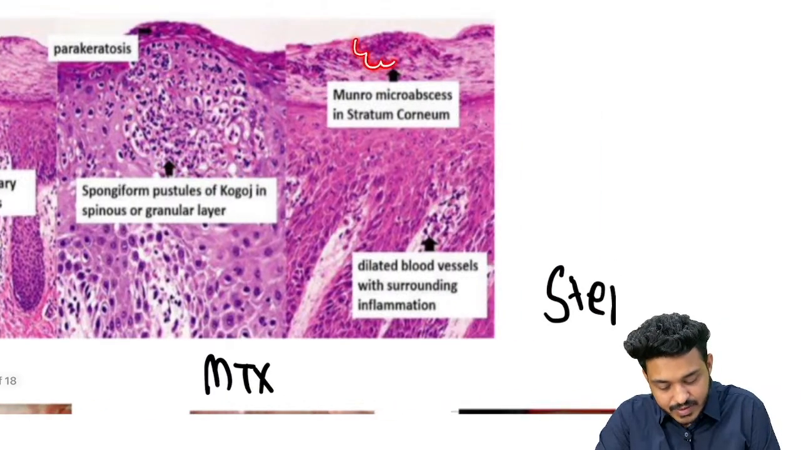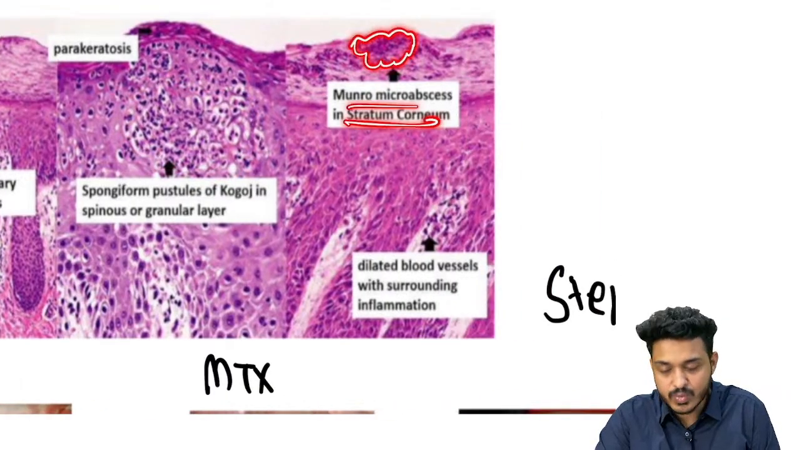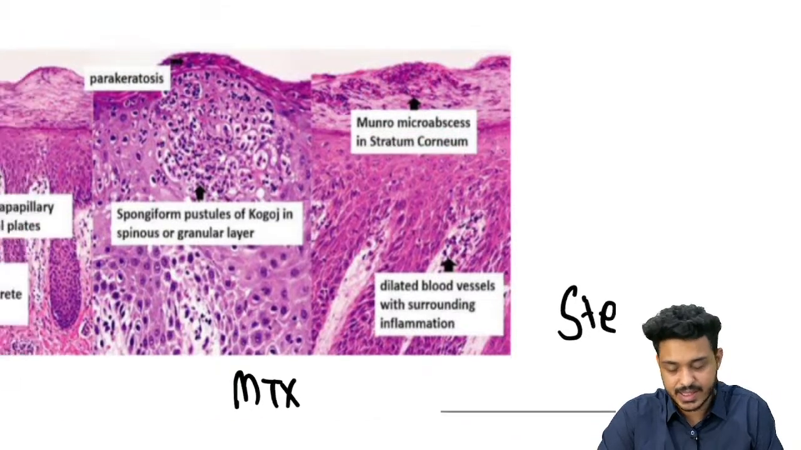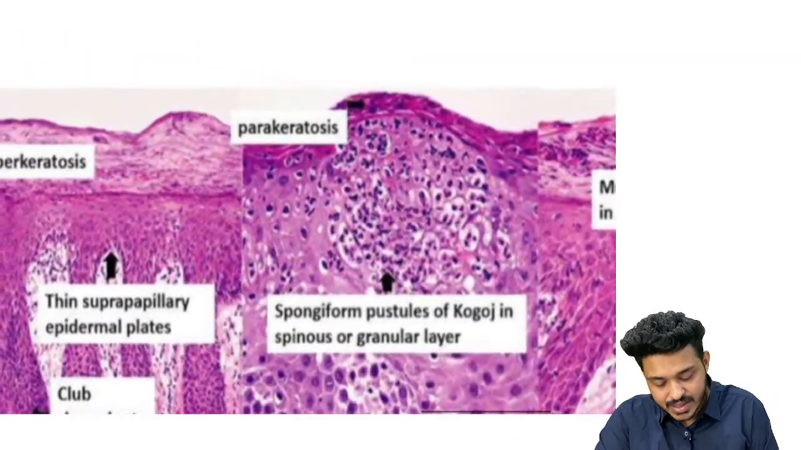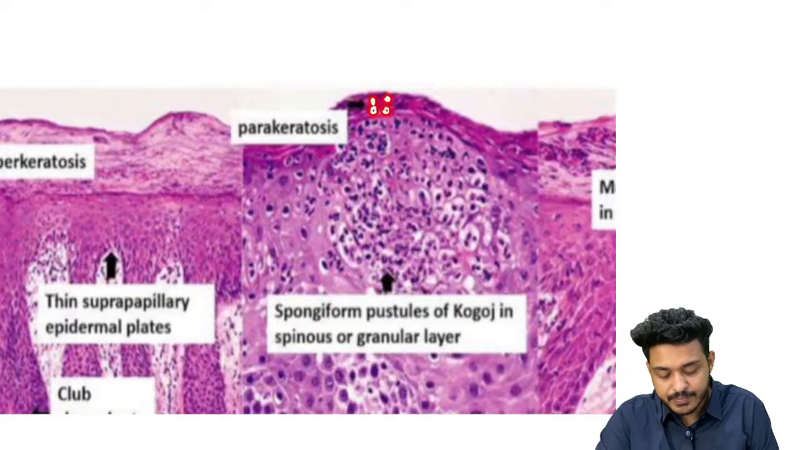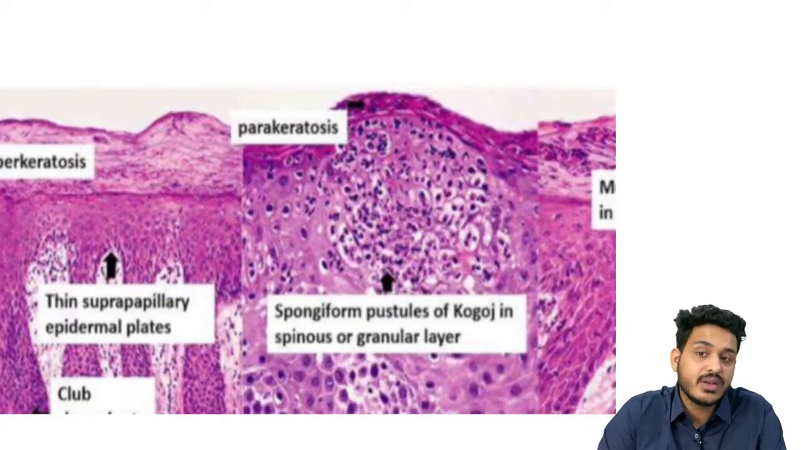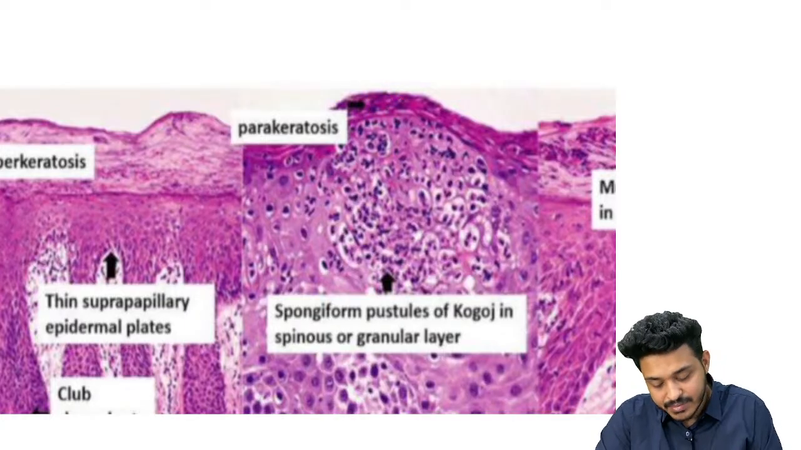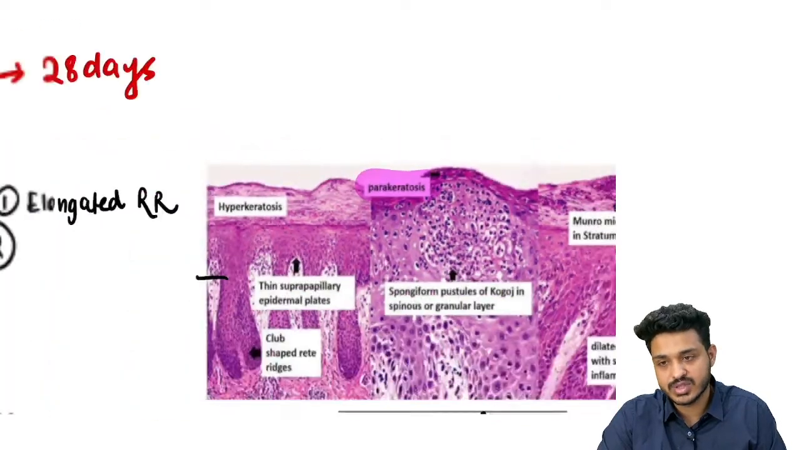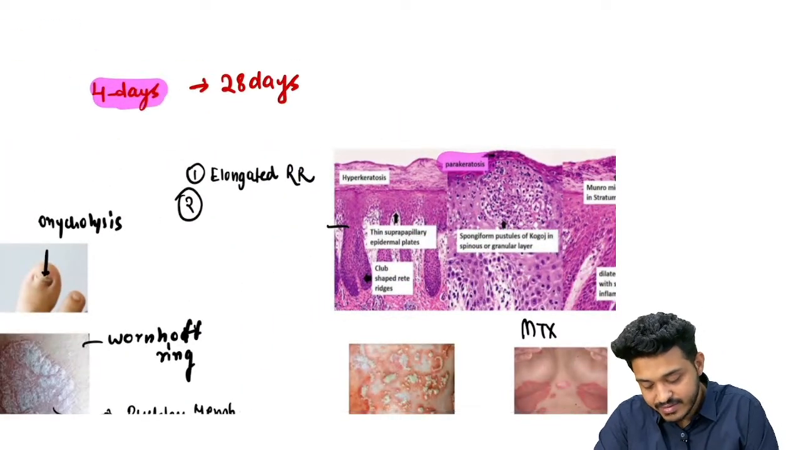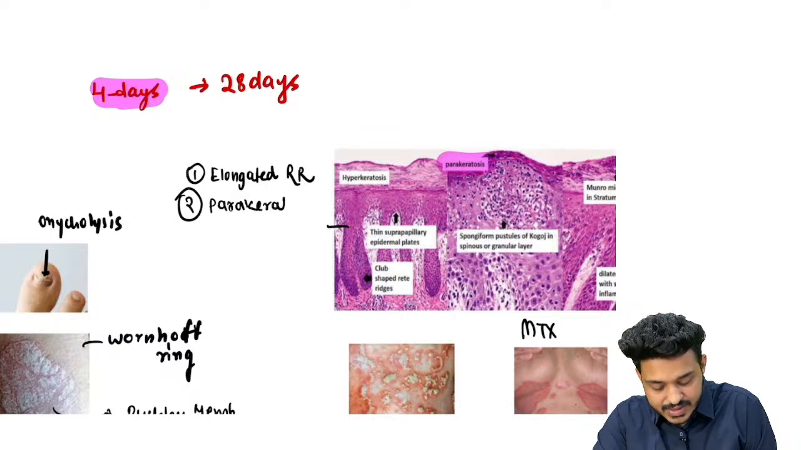Another accumulation you will find over here. This is going to be known as Munro microabscess. This is what we have seen, right? And what is parakeratosis? We already know the nucleus should be absent in stratum corneum, but here you are finding nucleus in the stratum corneum. This is known as parakeratosis, right? So these are some important keywords you need to remember. Parakeratosis means presence of nucleus in the stratum corneum.